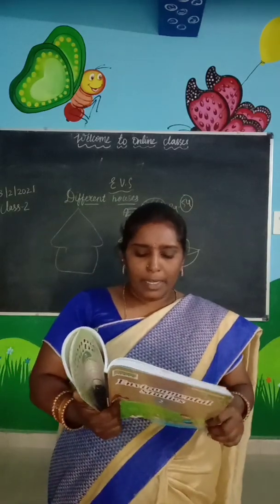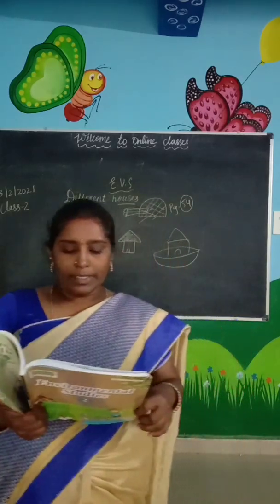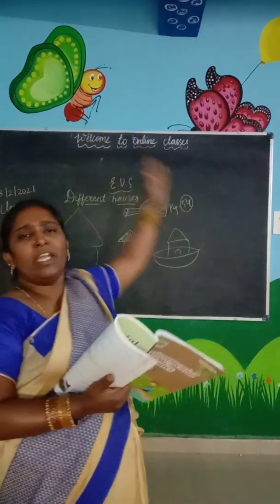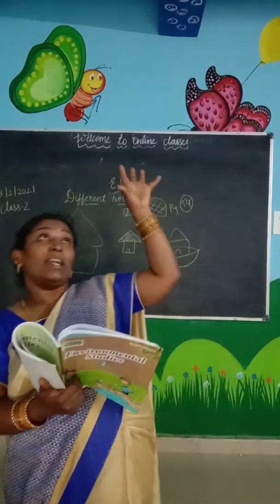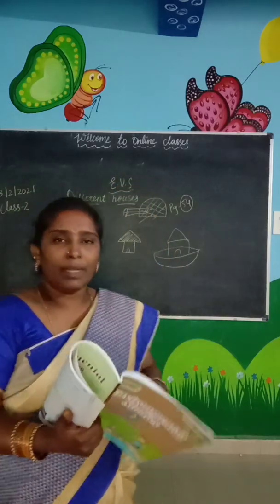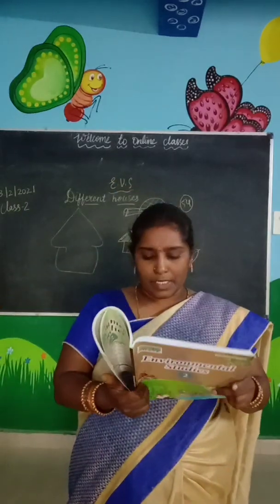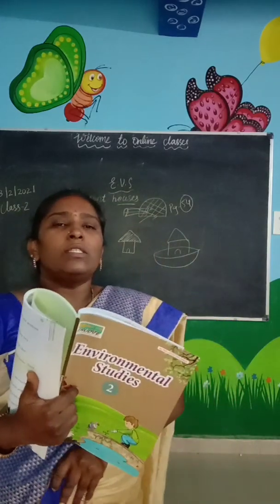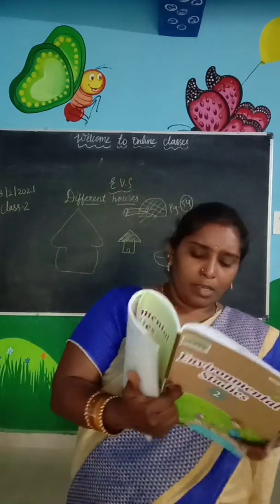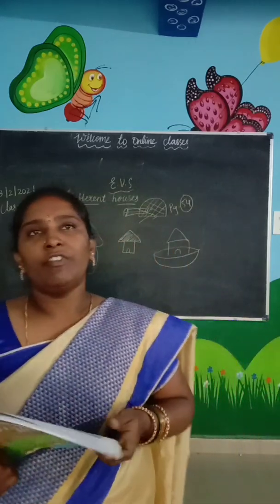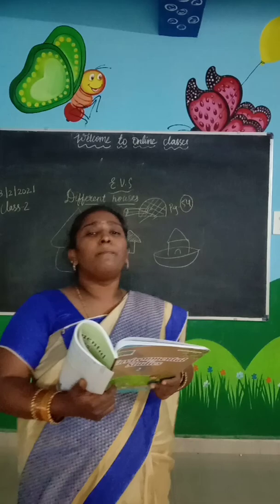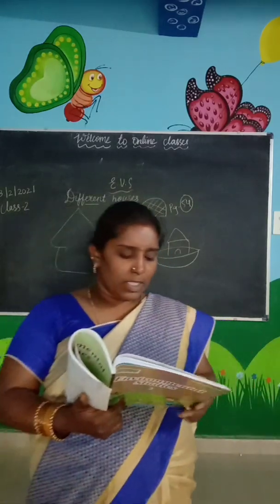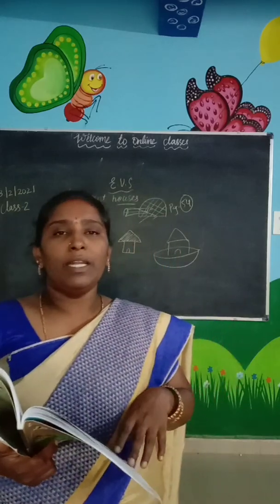Some multi-storied buildings are very high. They are called skyscrapers. The multi-storied buildings which are very high, which look like they are touching the sky, we call them skyscrapers. We can see permanent houses in towns and cities. Mostly in towns and cities only we will find the permanent houses. In villages we will have mostly the temporary houses. In cities we find permanent houses like bungalows, multi-storied buildings, flats, skyscrapers.